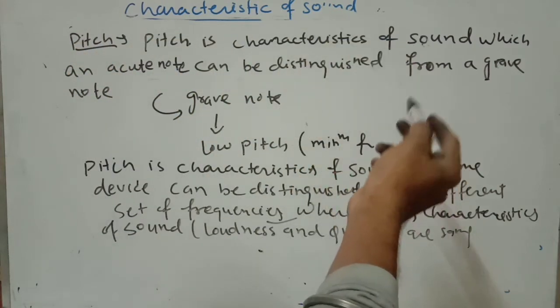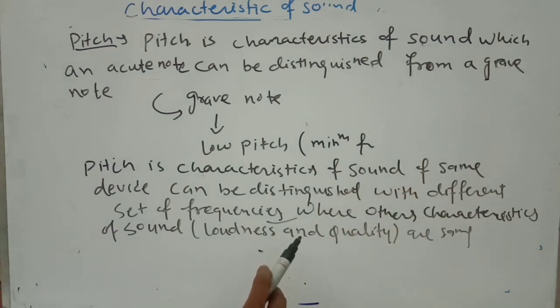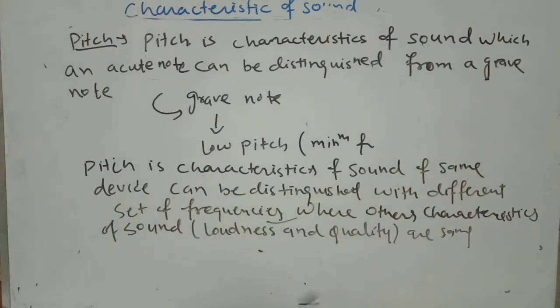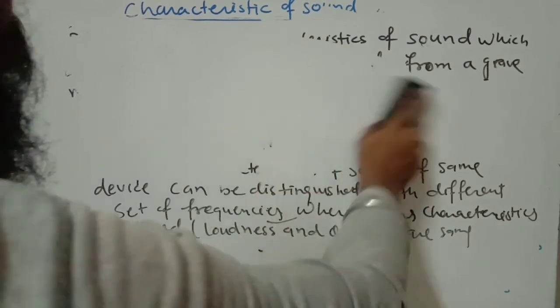Every sound is compared with the grave note, that means low pitch. One very important thing: the other characteristics of sound, loudness and quality, are the same.